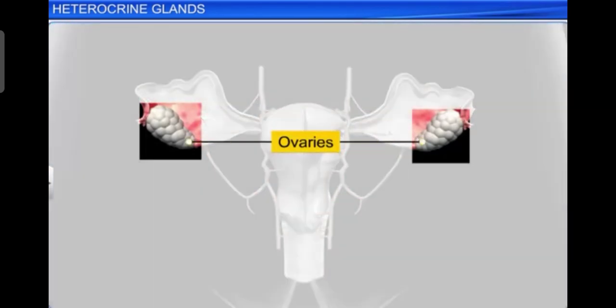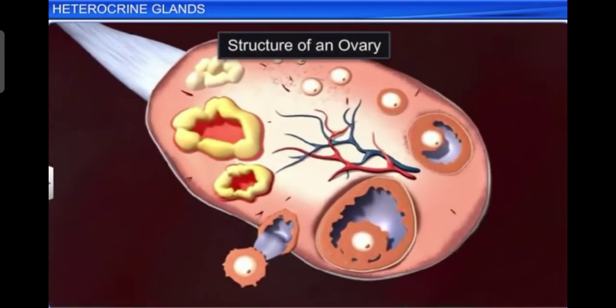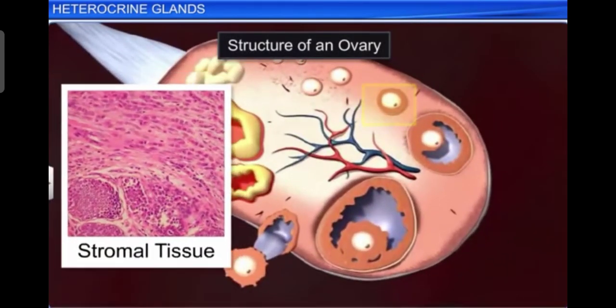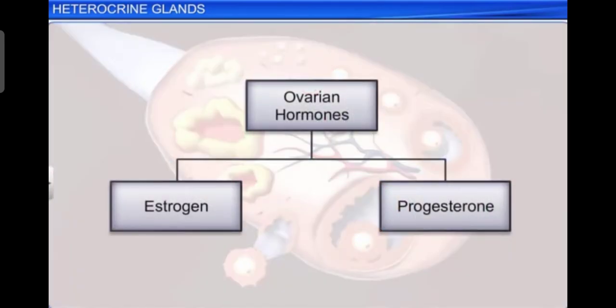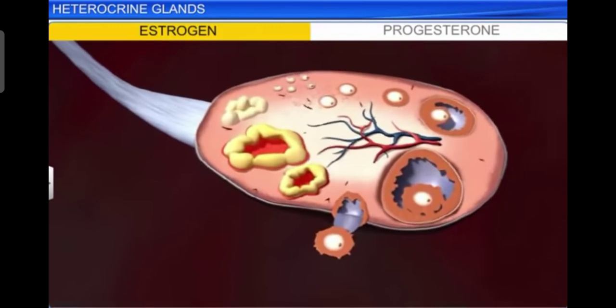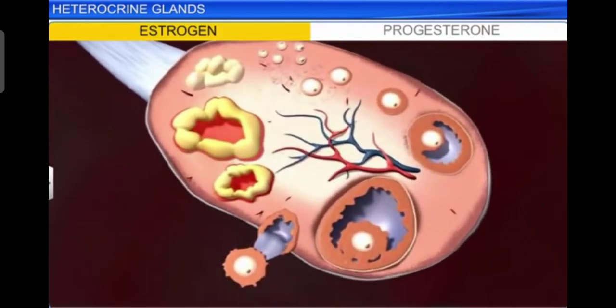Next is the ovaries. Females have a pair of ovaries located in the abdomen. Ovary is the primary female sex organ which produces one ovum during each menstruation cycle. Ovary also produces two types of steroid hormones called estrogen and progesterone. Ovary is composed of ovarian follicles and stromal tissues.